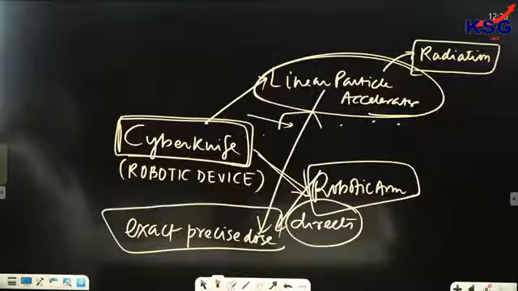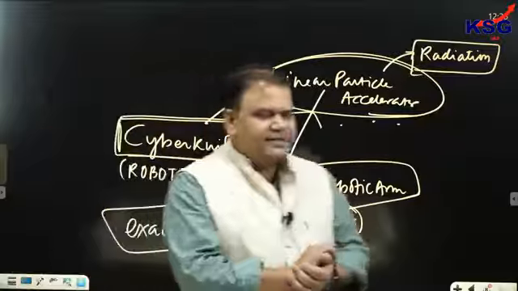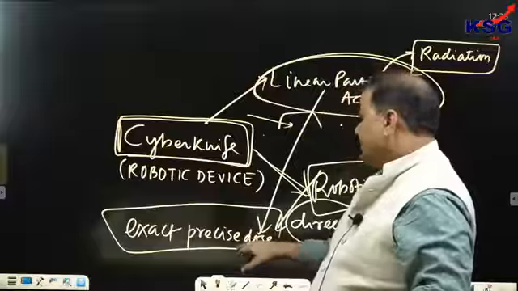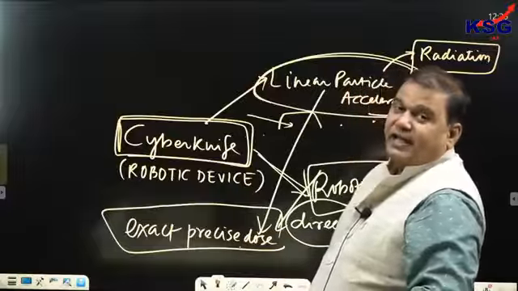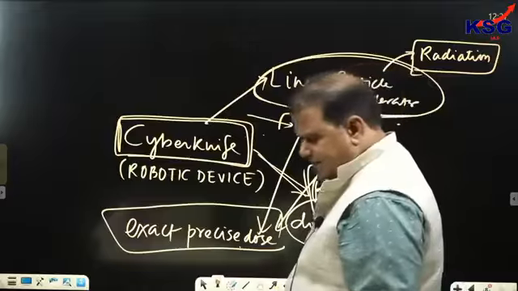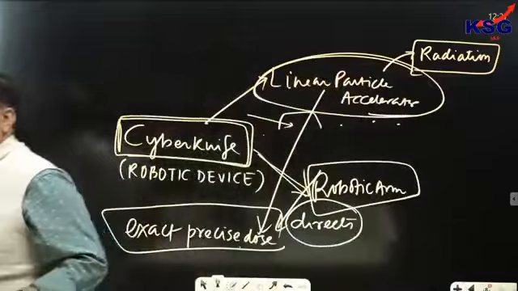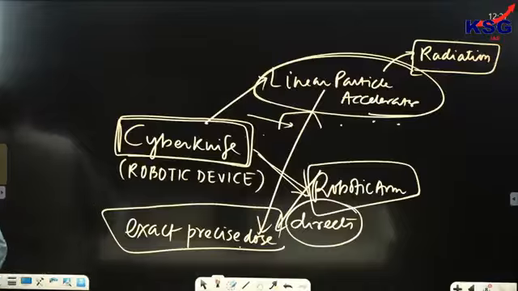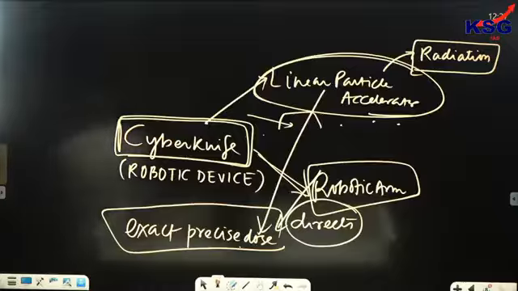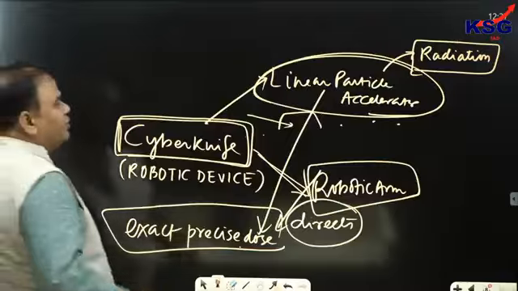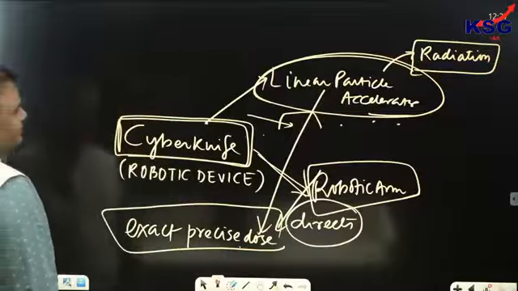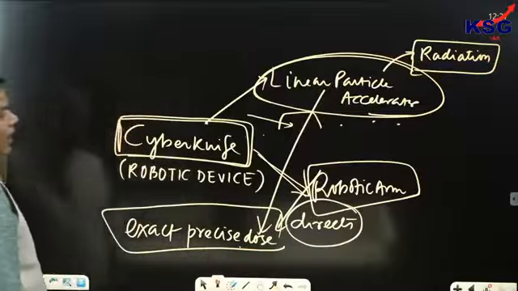That is, the amount of radiation which is required would be directed in exact precise dose over the cancerous tumor, so that the tumor gets destroyed but cells nearby are not affected.